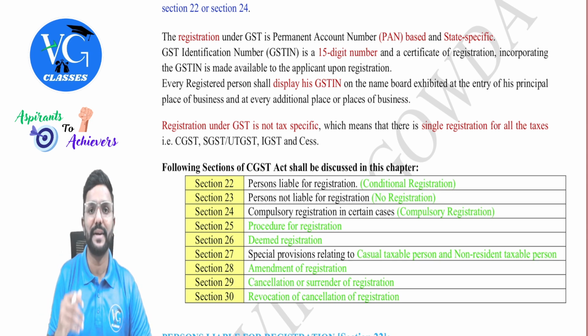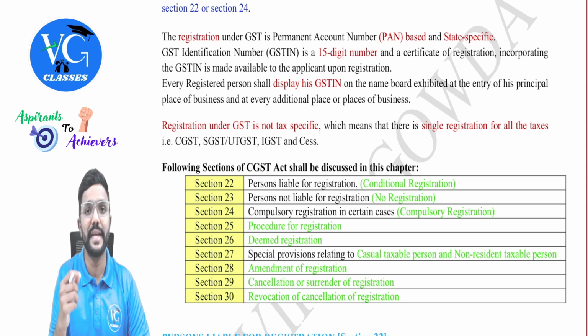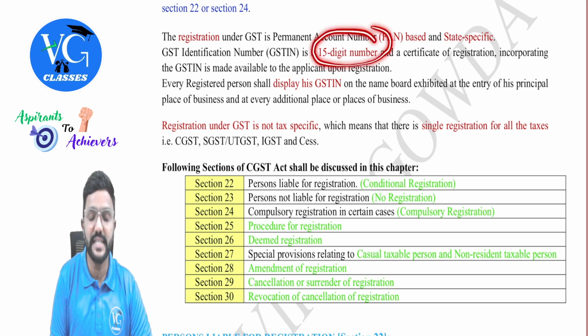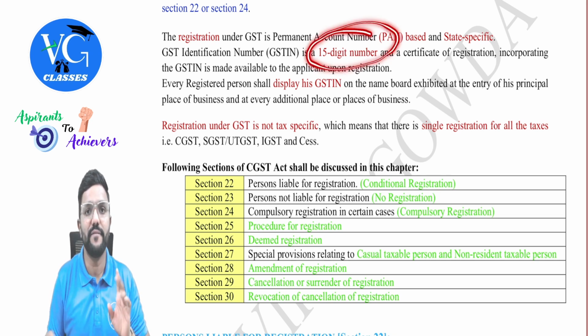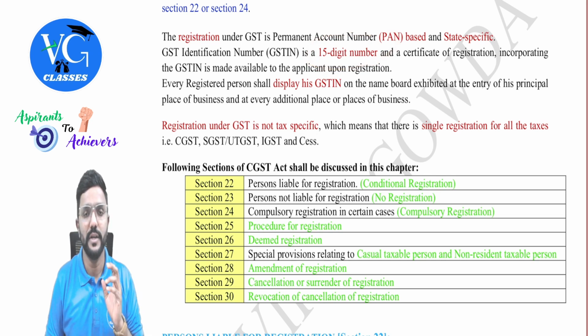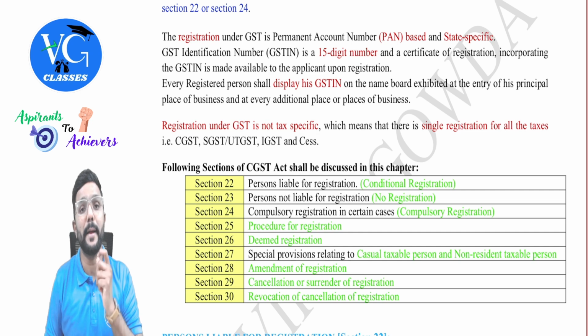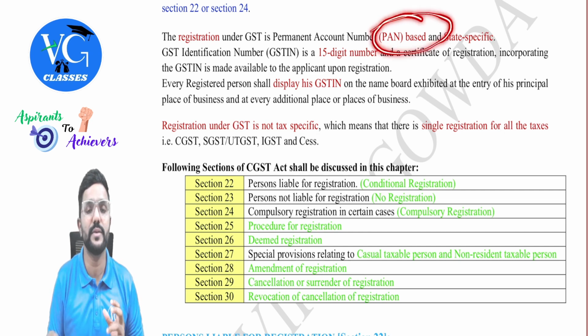Okay. And once a person has applied for registration and registration is granted, he will be issued a registration certificate by the department. In that registration certificate, a 15-digit GSTIN would be mentioned, which is an identification number for GST purposes. In that 15 digits, the first 2 digits will be the state code and the next 10 digits would be the PAN number, whatever PAN a person would have given.